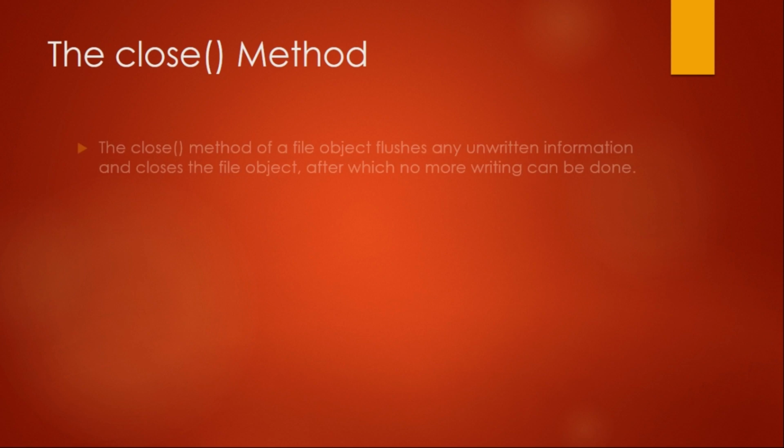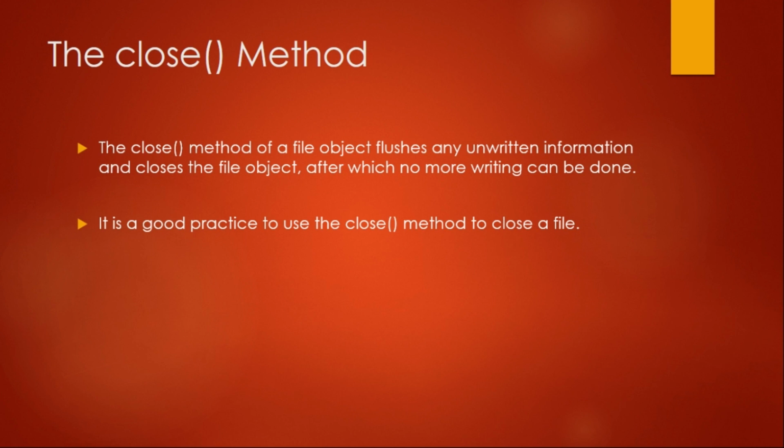Now the close method. file.close is used to close the file. It flushes any unwritten information and closes the file object, after which no more writing or reading can be done with the file. It is good practice to close the file so that it may be used for other operations, and whatever data is not written is also written. The syntax is file object dot close.